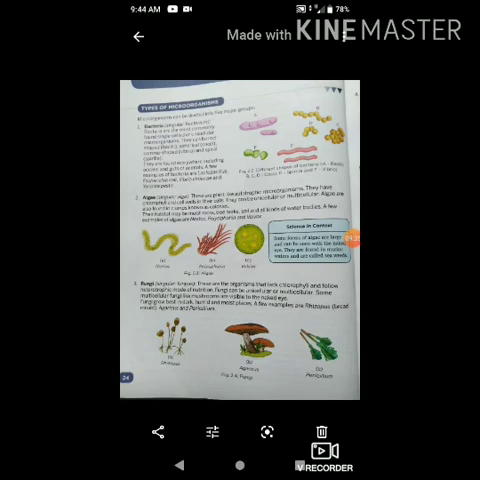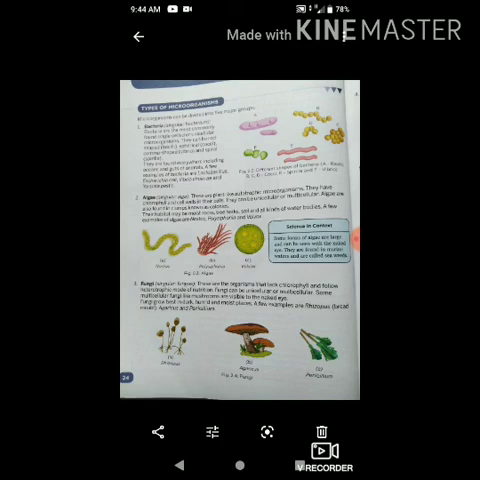Now the next topic is types of microorganisms. Microorganisms are divided into 5 major groups: bacteria, algae, fungi, protozoa and viruses. Those are the 5 main groups of microorganisms. First we will see bacteria. In singular it is called a bacterium.